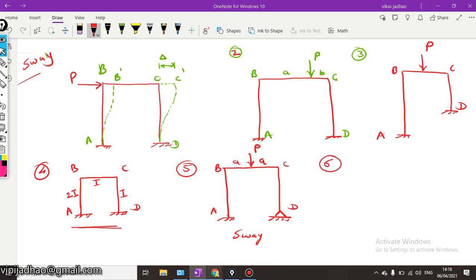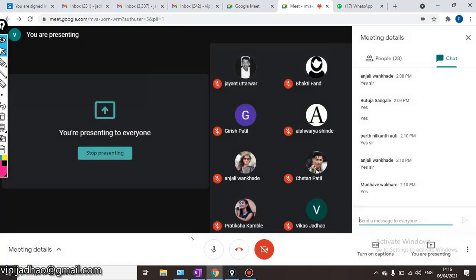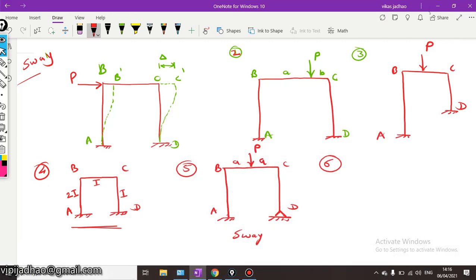The sixth condition when there will be a possibility of sway is when we have settlement of a support. Let us consider we are having the same frame ABCD as shown in the sixth example.